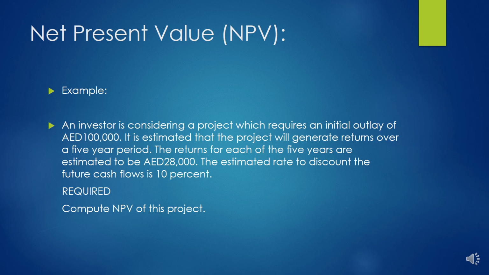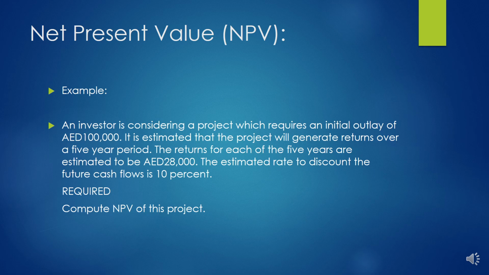To understand the concept clearly, let's take an example. An investor is considering investment of dirham 100,000 in a project, and the returns will accrue over a 5-year period.